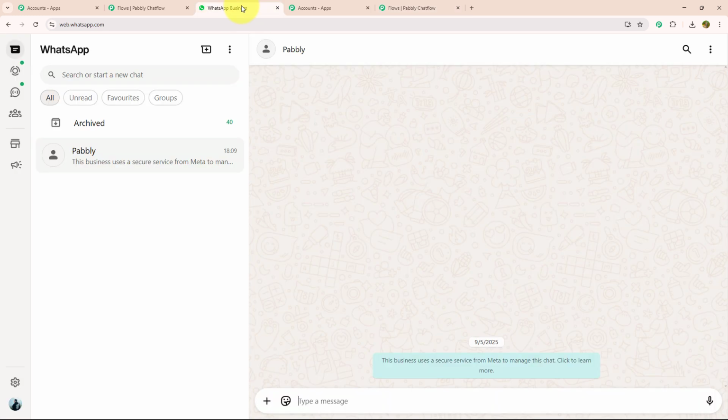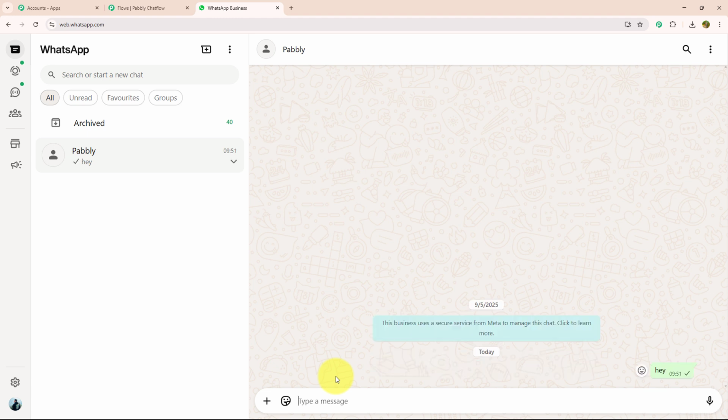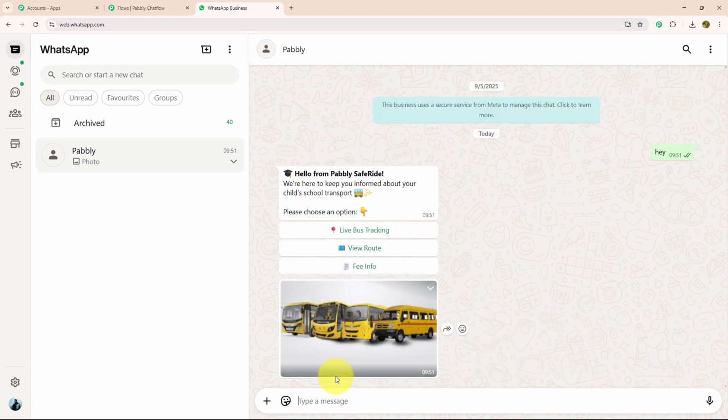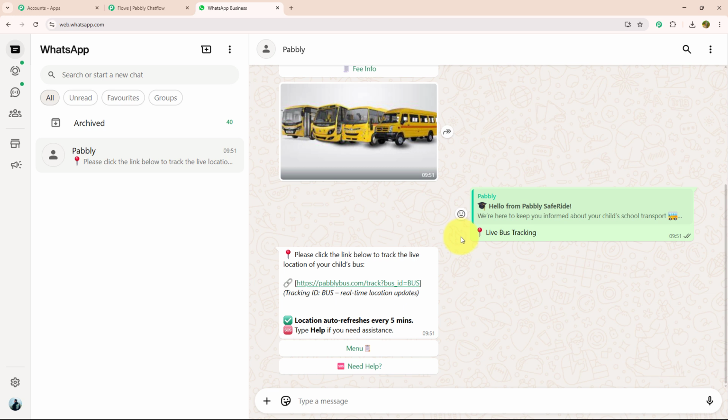For that, we need to open WhatsApp Web. I will enter a key message, for example, hey. As soon as I entered my key message, I got a reply in which they mentioned, hello from Pabbly Safe Ride, and with that they have provided me 3 action buttons: live bus tracking, view routes, fee info. Let's click on live bus tracking. Now to track my bus, they have provided me a link, and with that they have mentioned that the location is auto refreshed every 5 minutes.